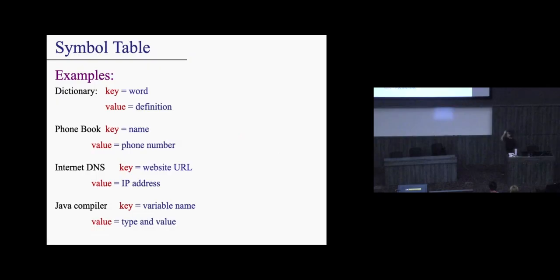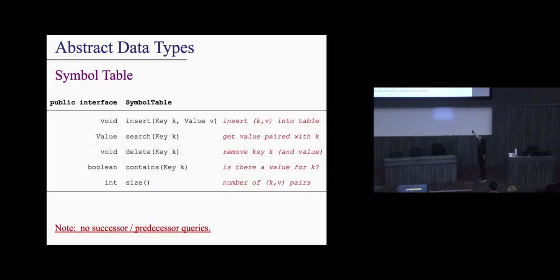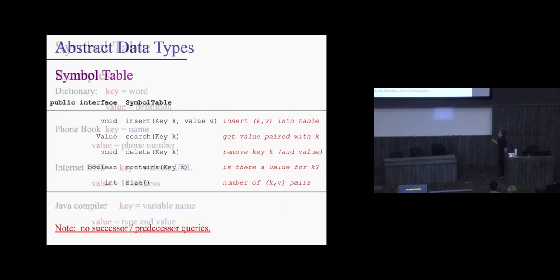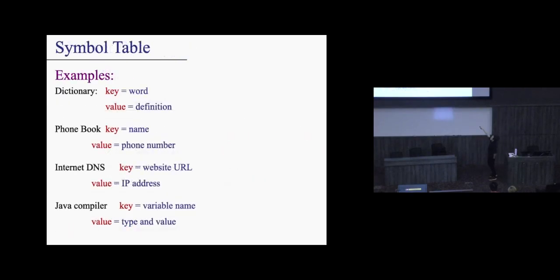Okay, so what is a symbol table? Think of it this way. You still want to map keys to values. Let me go back to the previous slide for a bit. Thank God for this, so I don't have to jump. But you still want to map keys to values. For example, you could try to implement an actual dictionary with it. You can map words to definitions.